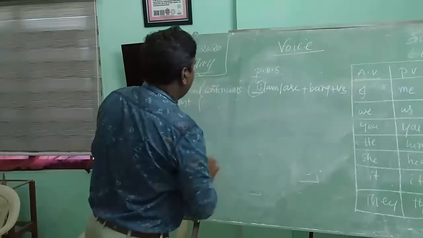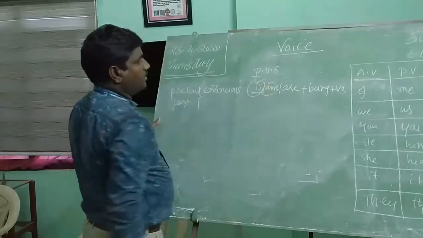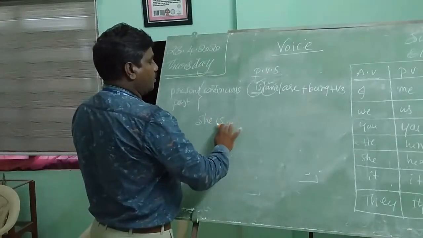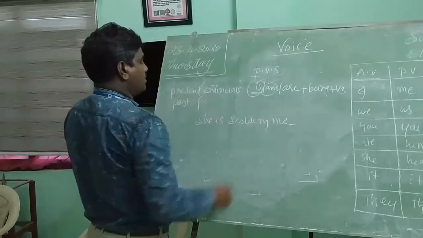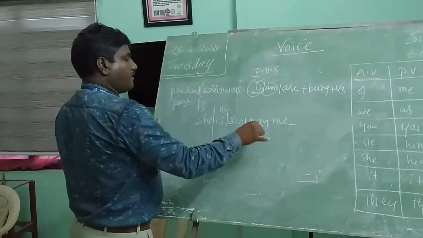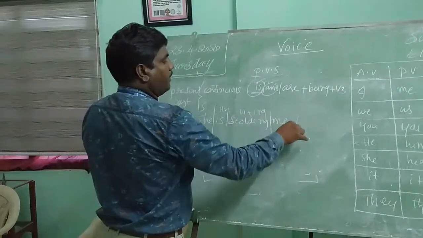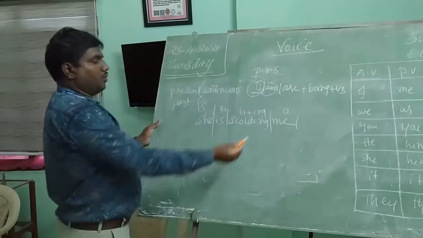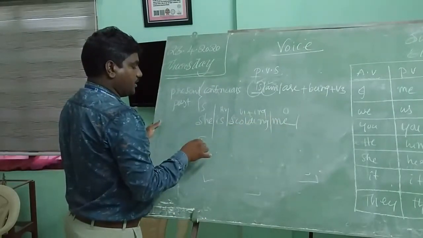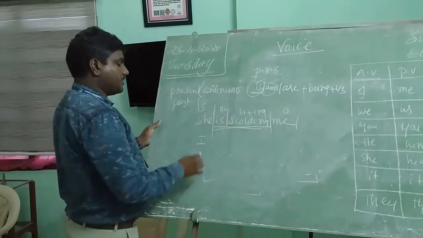Next, let's move on. Let us see how to use am. She is scolding me. She is the subject, is the helping verb, scolding is V1 plus ing, and me is the object. Rule: object changes into subject. Me changes into I. It is a continuous tense, since is scolding is a continuous tense.